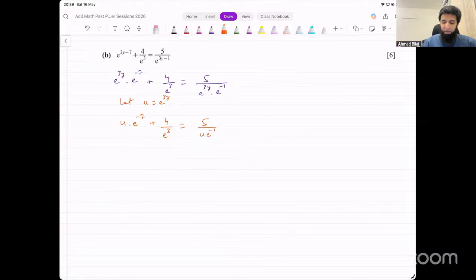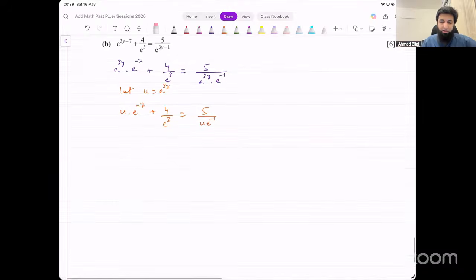Okay, you have to be careful with algebra here. That's why it has 6 marks. It's just a bit complicated, tricky working that will make you do careless errors if you try to do it very quickly. So slow down a little, make sure that you're writing every step correct without careless errors. Okay, what can we do now? What can we do now?